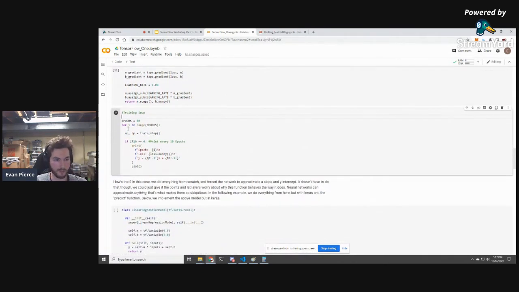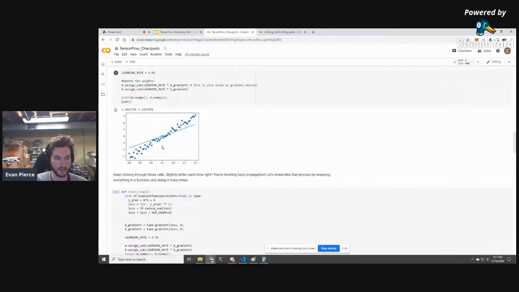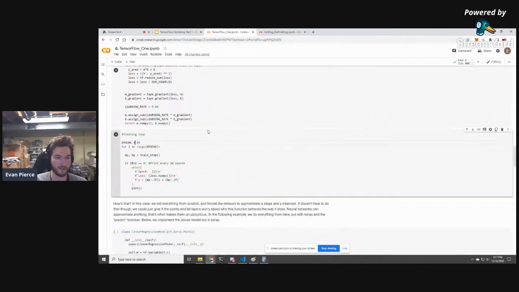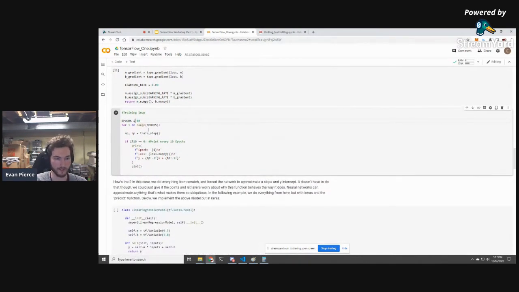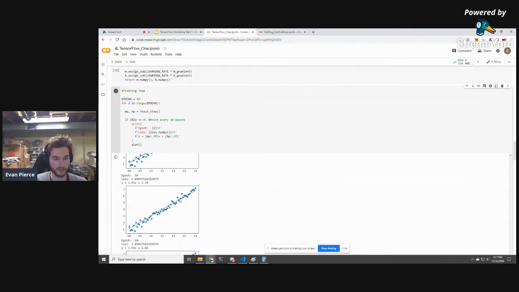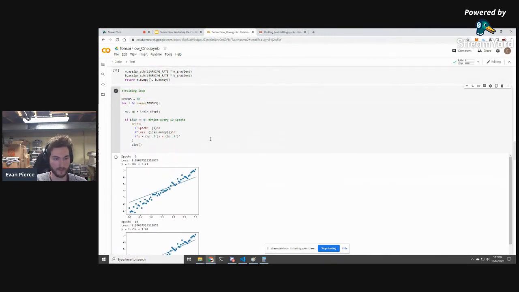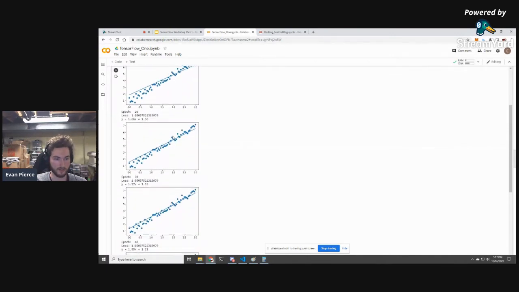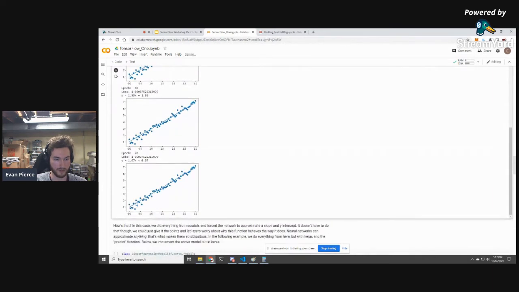And then what we're going to do is run this epochs amount of times. An epoch is something that you'll hear a lot in machine learning. It's essentially one iteration over the entire data set. Because our data set is just these points, we can fit them all into memory at the same time. So one epoch would just be one train step in this case. So if I run this, we're running 80 epochs, and you'll see over time that our line and our loss continuously goes down until we have a line that fits extremely well.